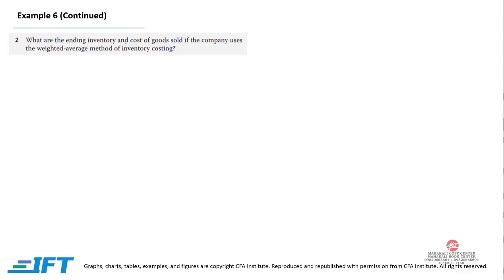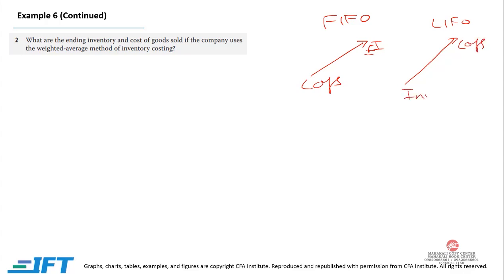What are the ending inventory and cost of goods sold if the company uses the weighted average method of inventory costing? Again, if prices are rising, in first in first out the ending inventory would be higher and cost of goods sold would be lower as compared to LIFO. LIFO's cost of goods sold is higher and inventory is lower.